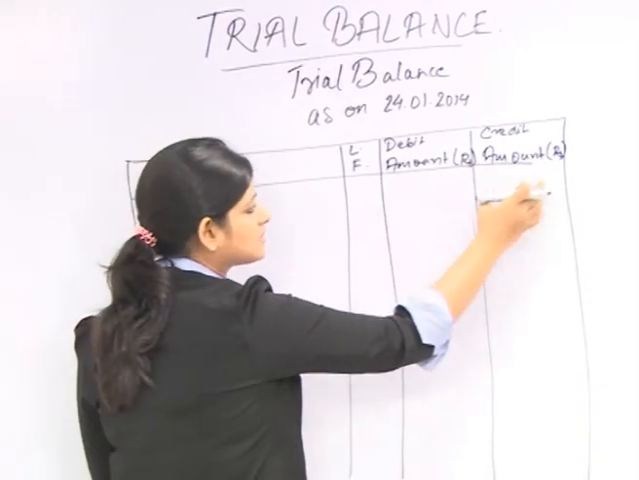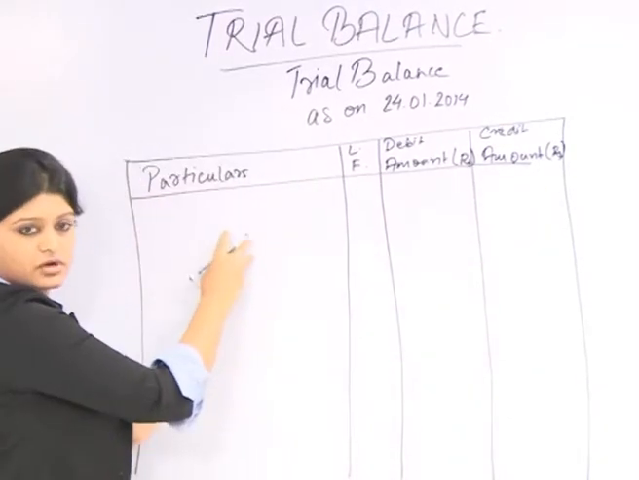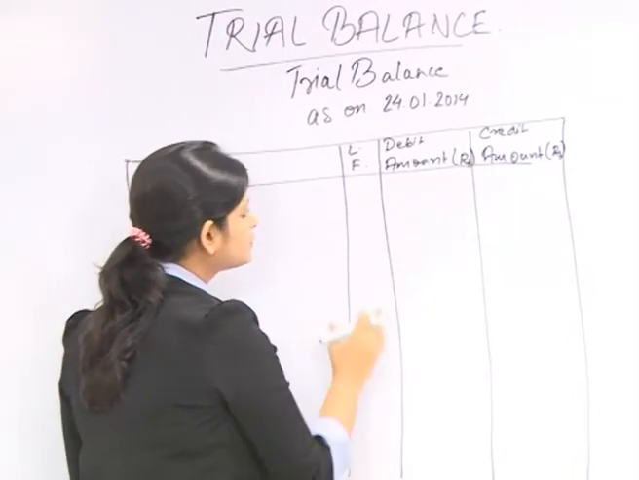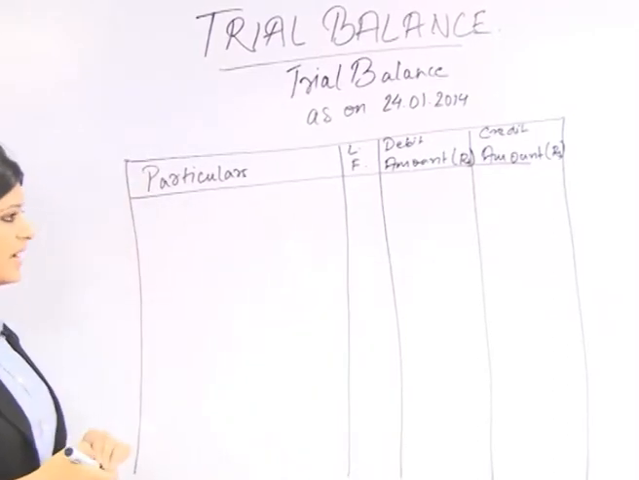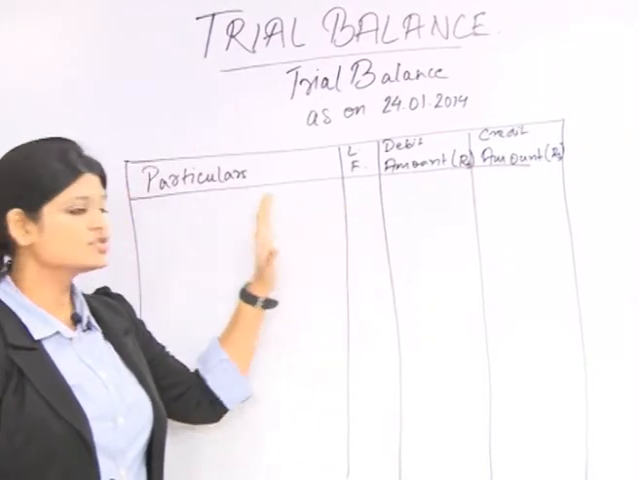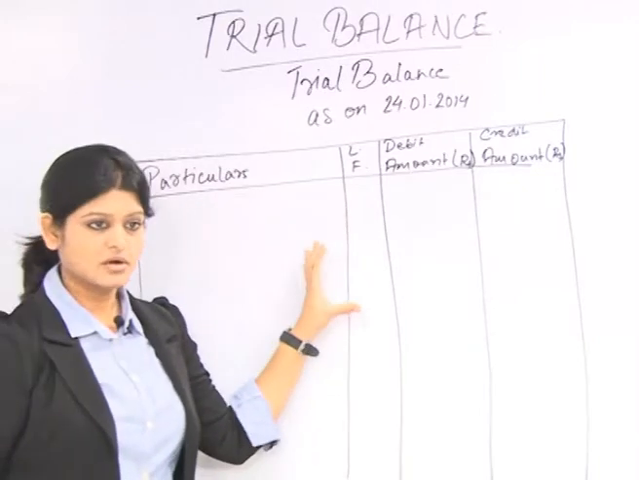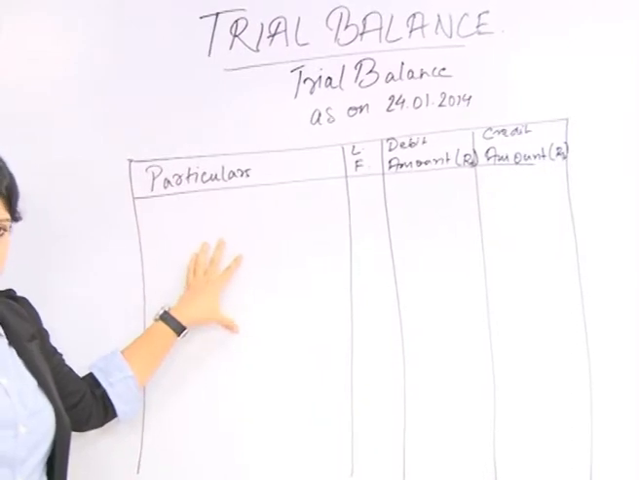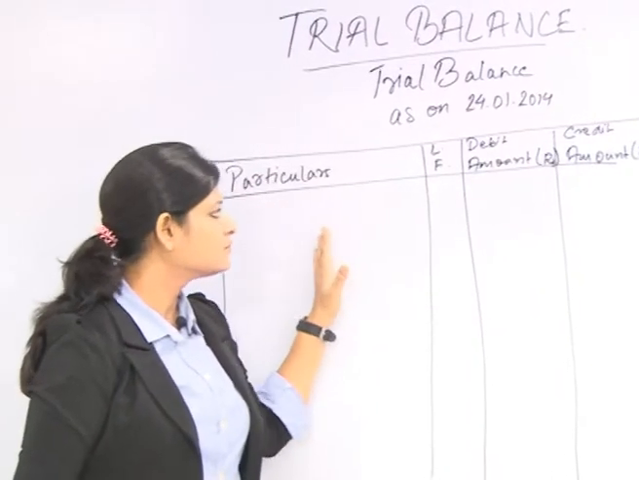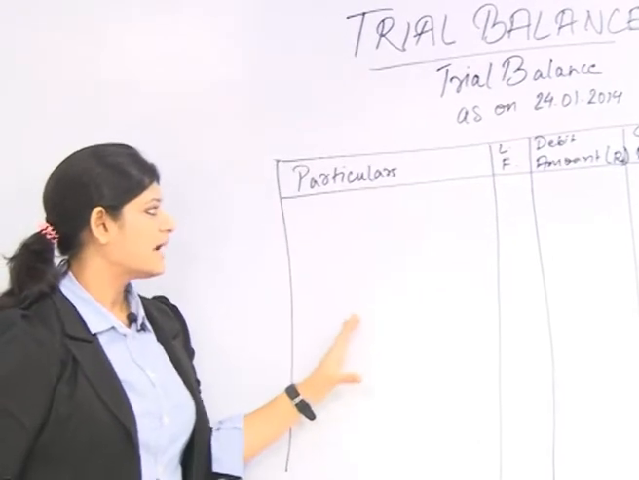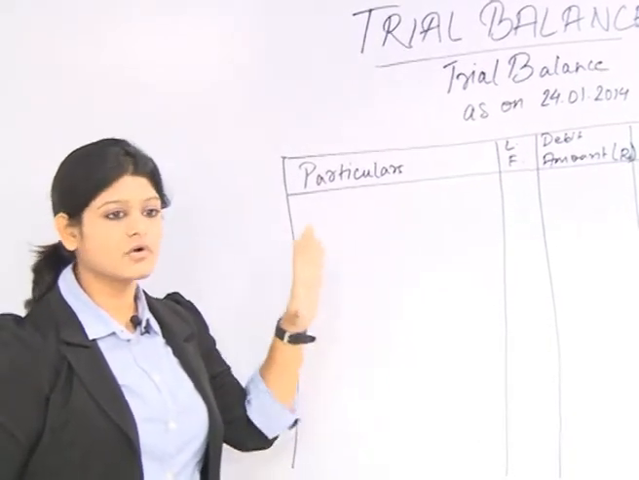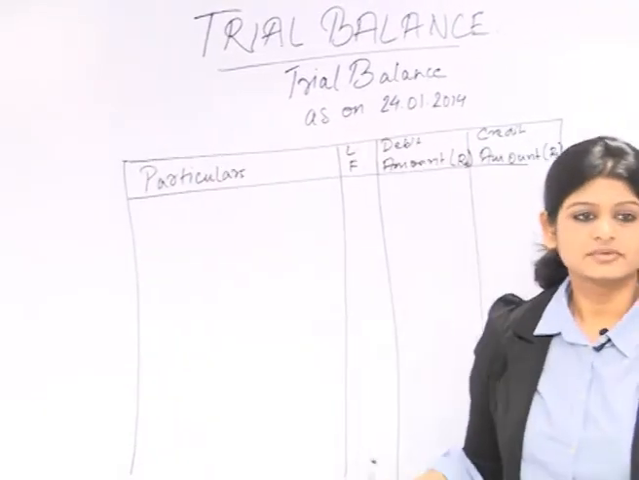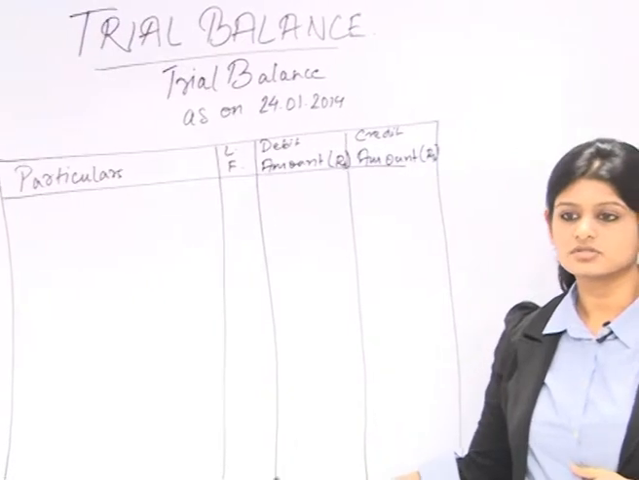In the debit or the credit column, we write the amount, that is the balance of the ledger account. And the LF column, which is the ledger folio column, is prepared to write the page number on which the particular ledger is prepared, so that in later times we can refer to the ledger account in detail. Very importantly, to prepare the trial balance, we need to know the balances of all the ledger accounts. So, should we copy the format of a trial balance in our notebooks?